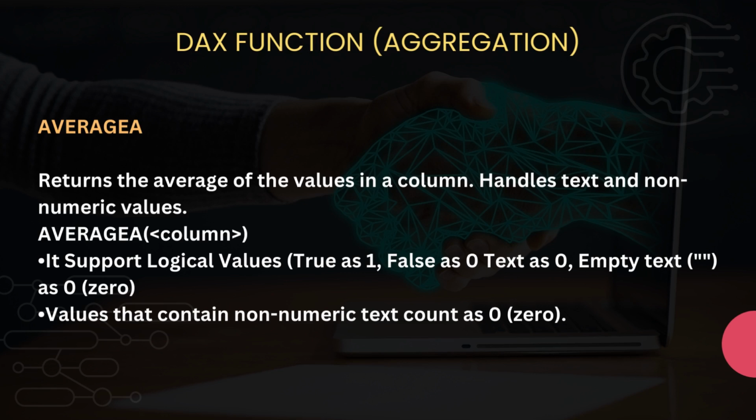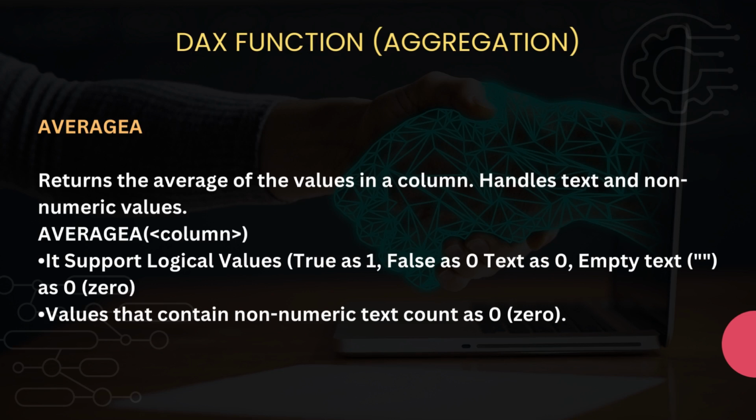As we have seen before, the AVERAGE DAX function doesn't support logical and text types of data, right? But in the case of AVERAGEA, it supports text and non-numeric values as well. The syntax is AVERAGEA, and inside the brackets we have to pass the column name, right? So let's see how the AVERAGEA DAX function handles text and non-numeric values.